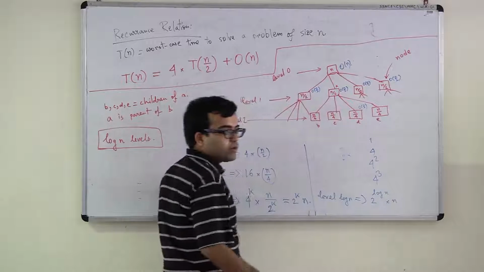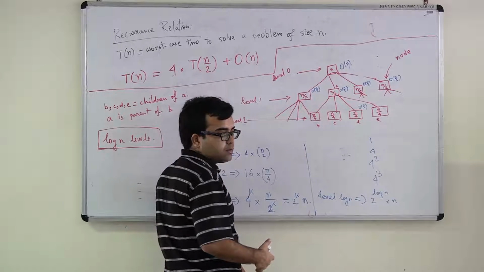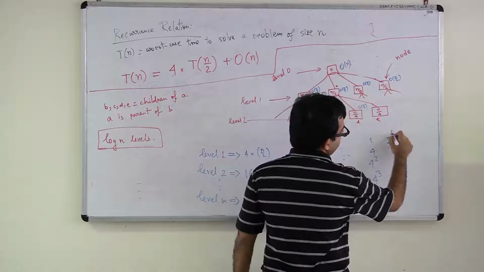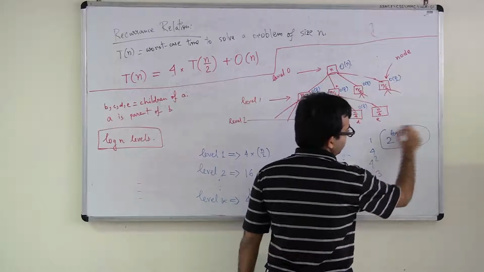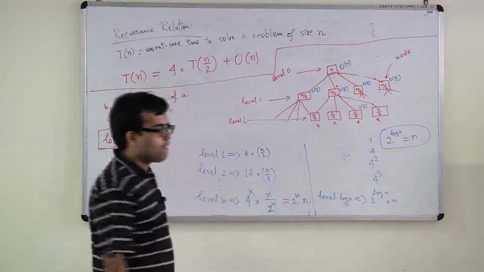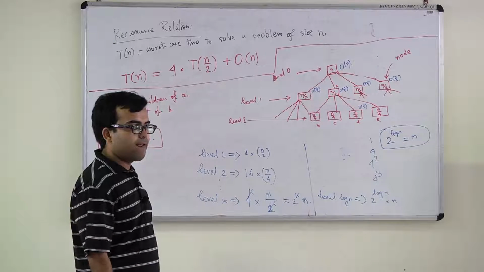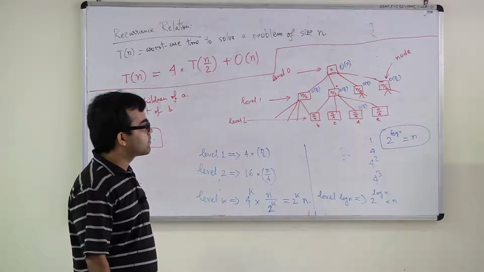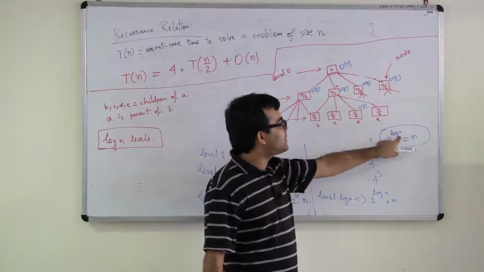And what is 2 to the power log n? 2 to the power log n is n, no? Because see, what is 2 to the power K?